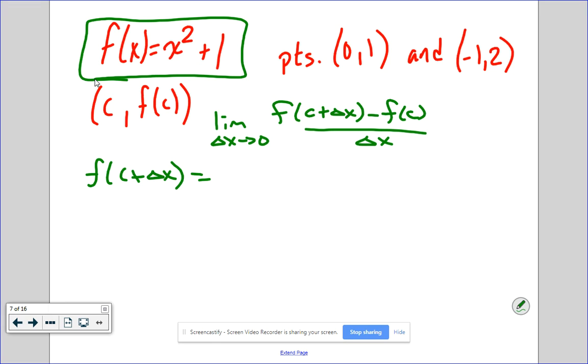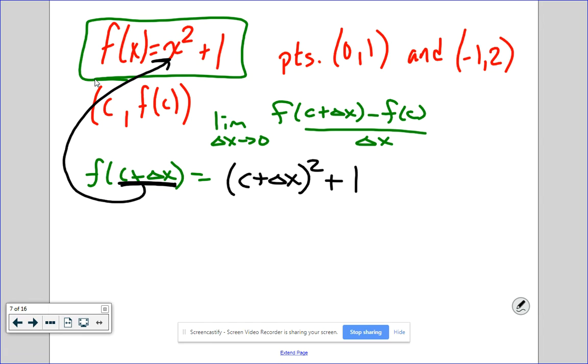So we're going to take c plus delta x and plug it in everywhere we see x in our original equation, x squared plus 1. So we're going to have (c plus delta x) squared plus 1. Now we have to FOIL. Don't do it yet. We're just doing this first part, f of c plus delta x. I always break it up into chunks, otherwise it gets to be too much.